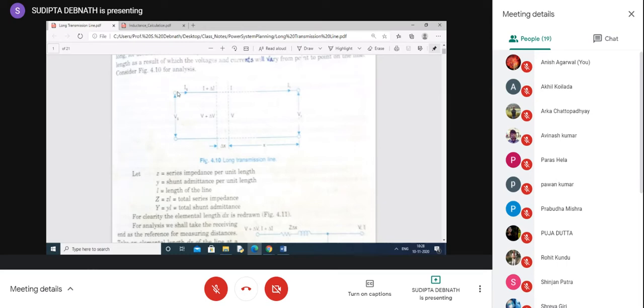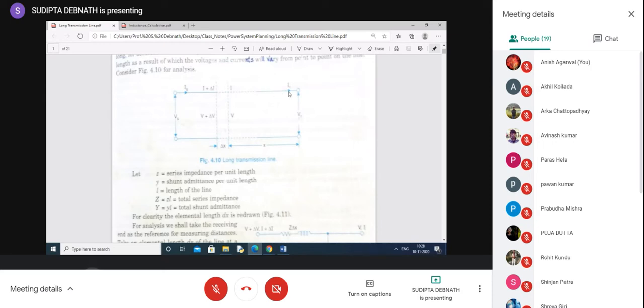One wave, called the incident wave, starts from the sending end to the receiving end. Another wave, after getting reflected, is transmitted from the receiving end to the sending end.